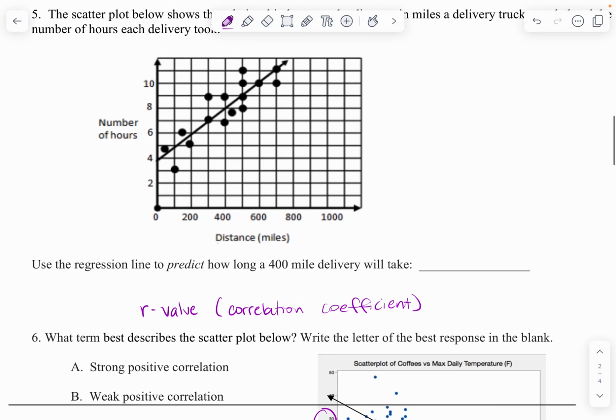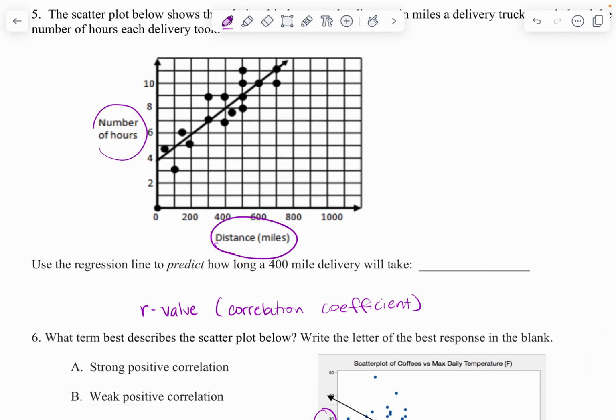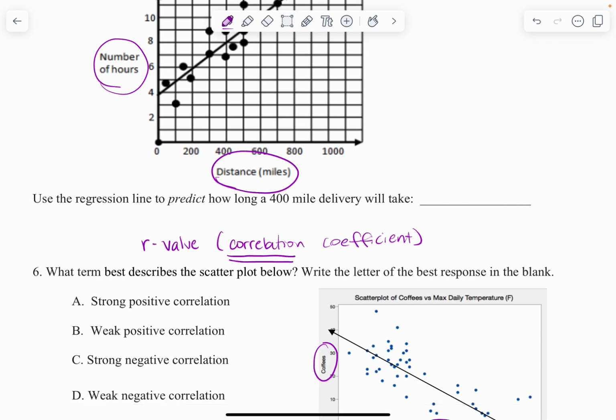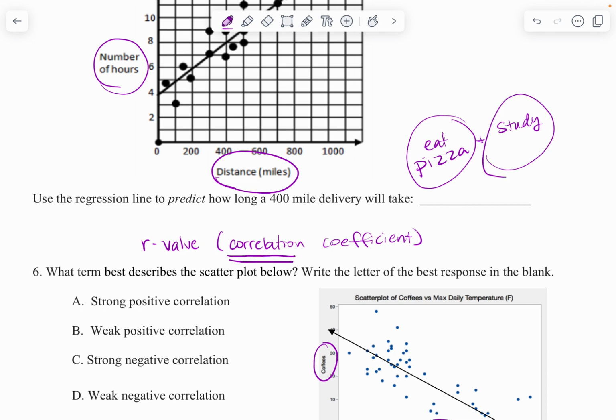In this case, it would be the distance traveled and the number of hours it took you to get that far. So the correlation coefficient is a question of how strong are the two things that you're studying. So we talked about like if you eat pizza and you study, those two things are probably unrelated. So there's a weak relationship, like eating pizza has nothing to do with studying.